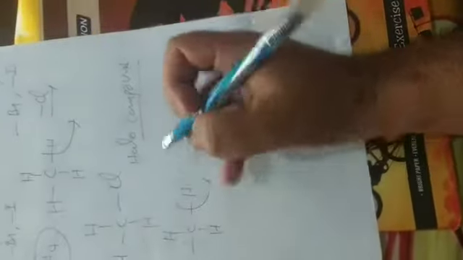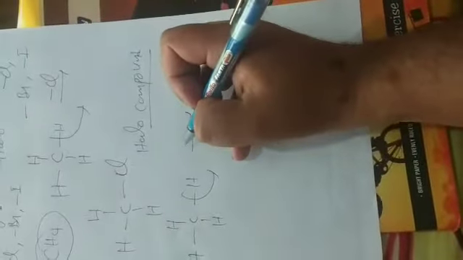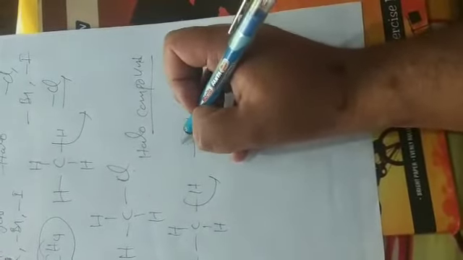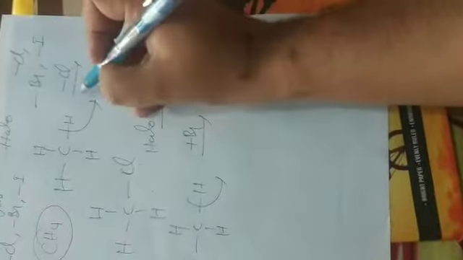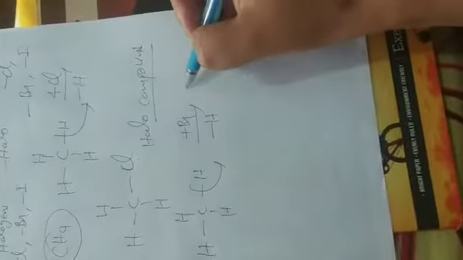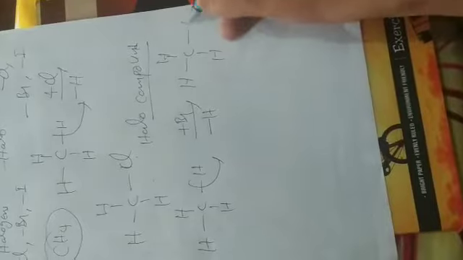In methane, a hydrogen can also be replaced by a Br atom. Then, with the loss of the hydrogen atom, it becomes a halo compound, which is represented as the halo compound with Br.